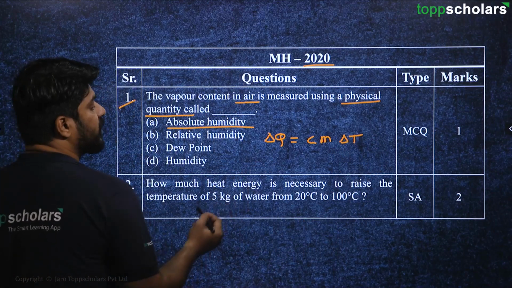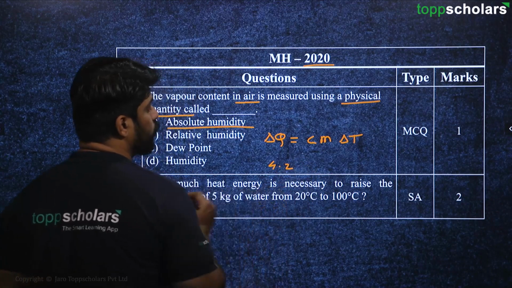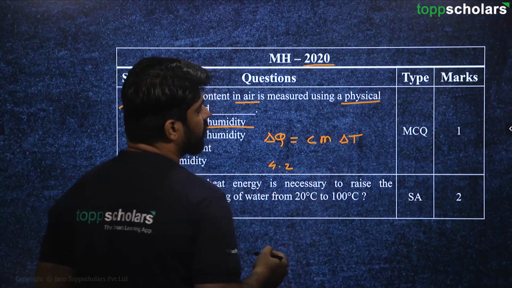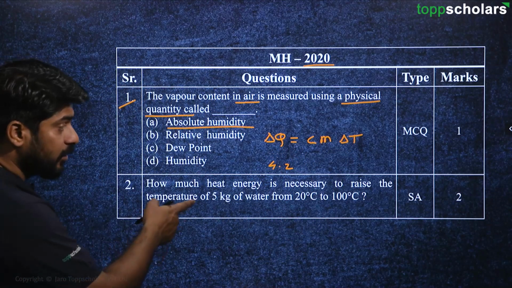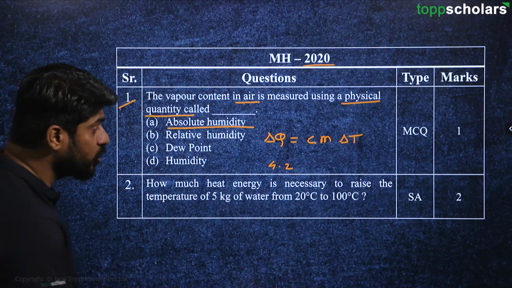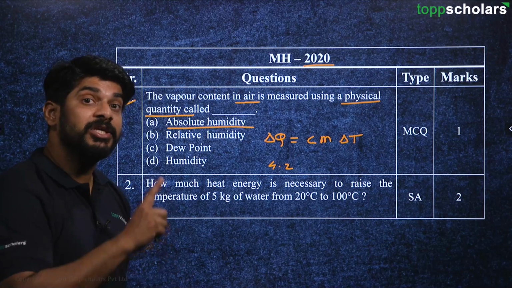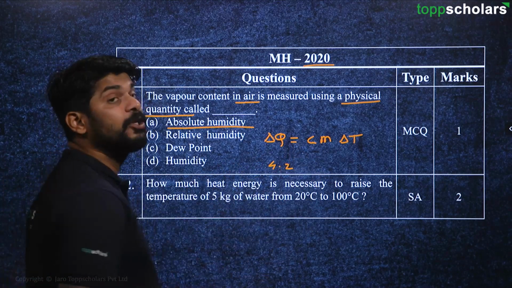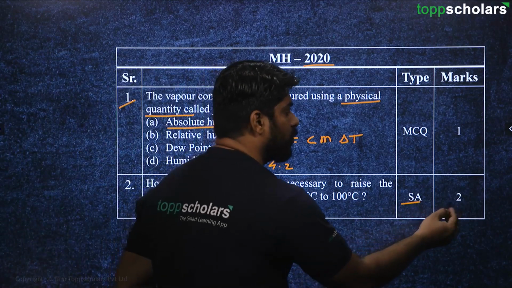The specific heat capacity for water is, as we know, 4.2. Just put it over here, and the mass and the change in temperature are given: 20 to 100, that means 80 degrees Celsius. Just put these numbers and you will get your answer. It is a short answer question for 2 marks.